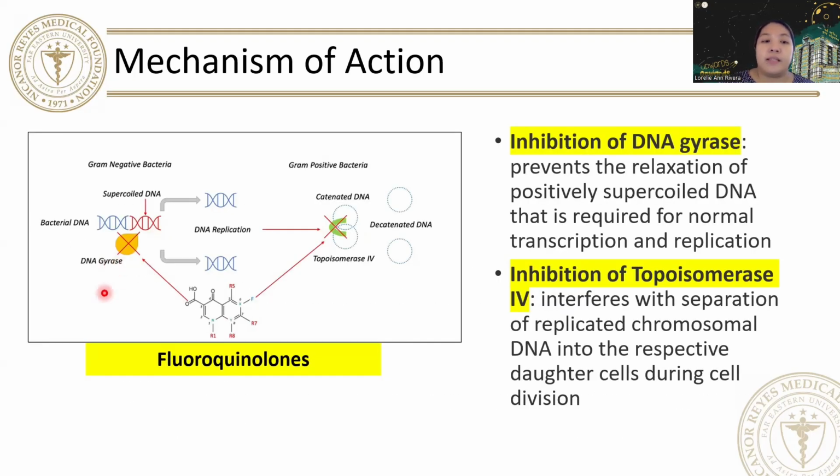This prevents the relaxation of your positively supercoiled DNA that is required for normal transcription and eventually replication. Your fluoroquinolones also inhibit your topoisomerase 4 enzyme, and this interferes with separation of replicated chromosomal DNA into the respective daughter cells during cell division.